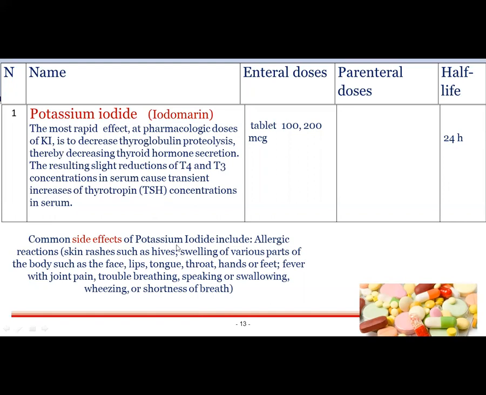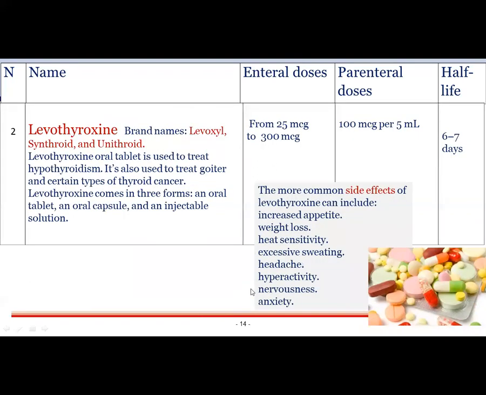Common side effects of potassium iodide include allergic reactions, skin rashes such as hives, swelling of various parts of the body such as face, lips, tongue, throat, hands or feet, fever with joint pain, trouble breathing, speaking, swallowing, wheezing or shortness of breath.